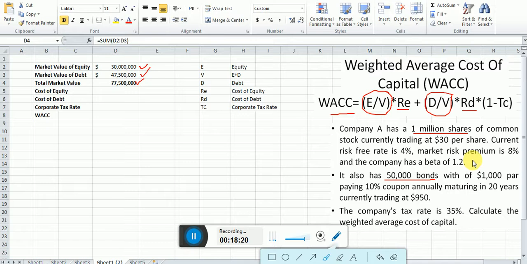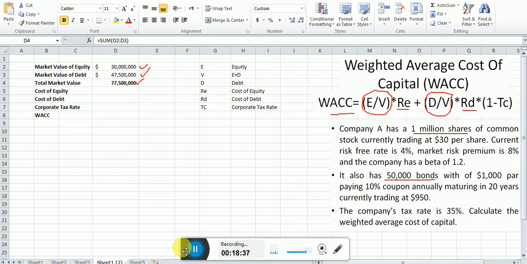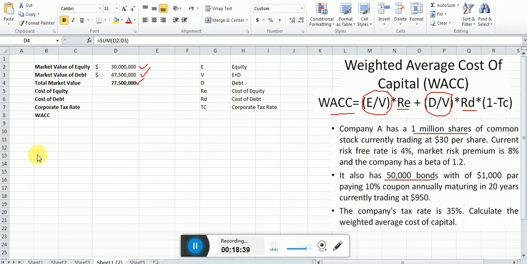Okay, look, dear students. For the cost of equity RE, we have a model by the name of CAPM model, and you have to compute RE with the help of the CAPM model. And how that is done, I'm just explaining it. First, here I'm just computing cost of equity. We have a formula, we have a model.